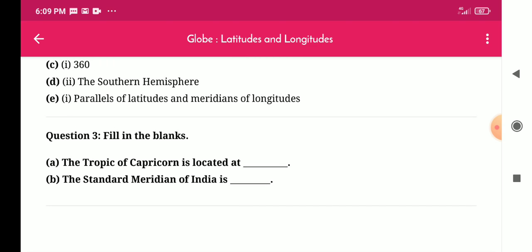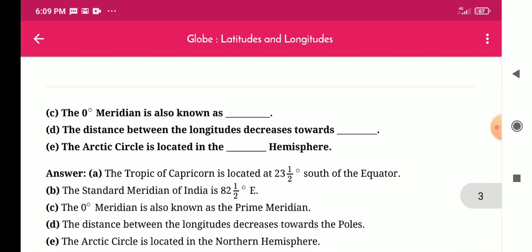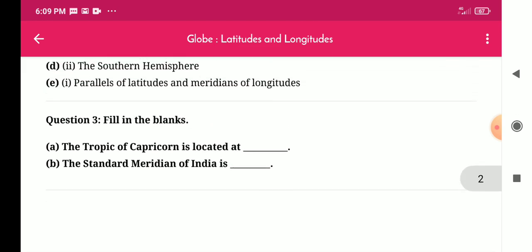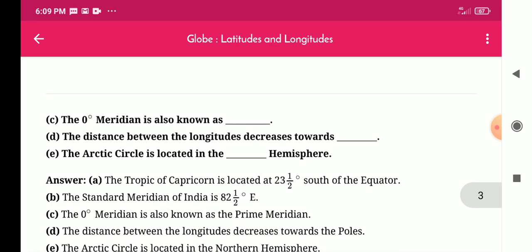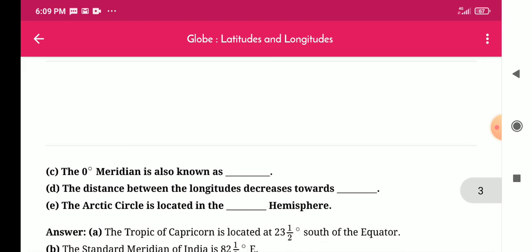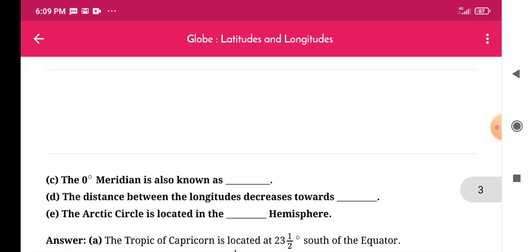Question number 3. Fill in the blanks. A. The Tropic of Capricorn is located at 23 1/2 degrees south of the equator. B. The standard meridian of India is 82 1/2 degrees E.